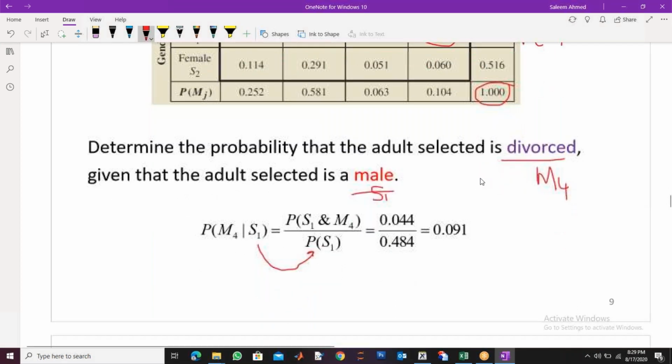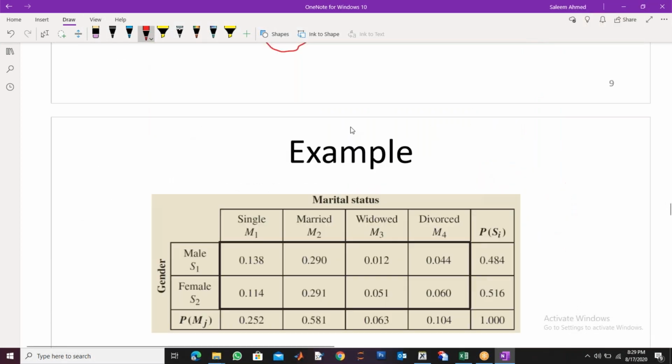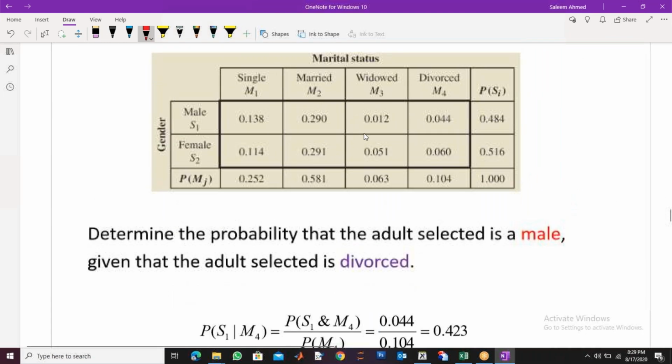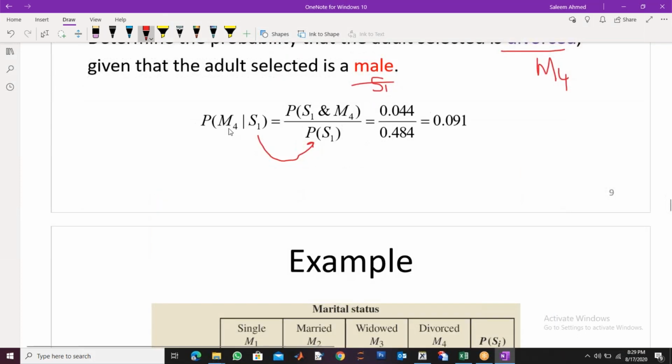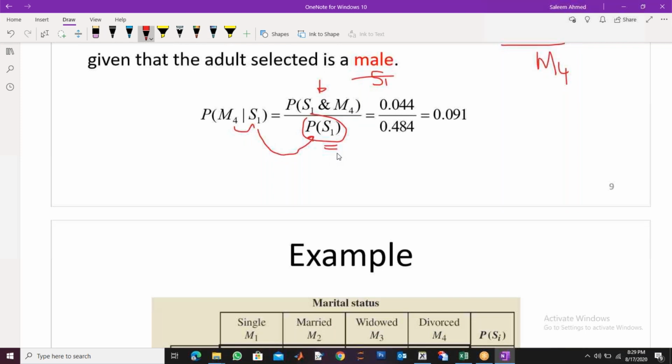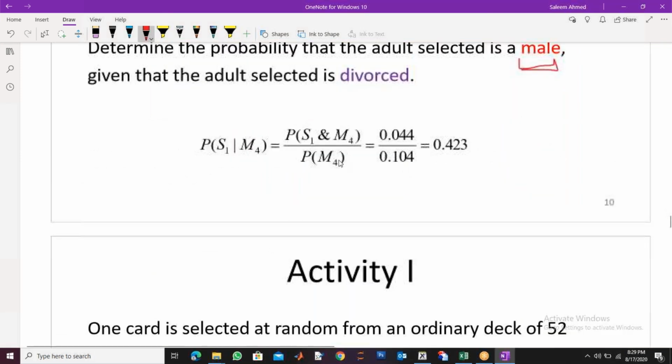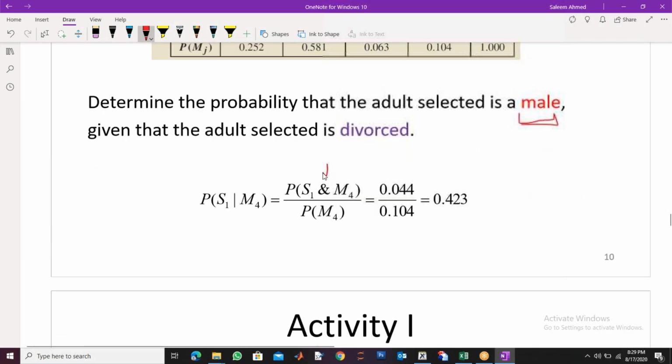You can answer more questions from this same table. In the same question set, take the opposite: what is the probability of being a male given that he is divorced? The opposite now, S1 given M4. So the top one will not change, because if you swap S1 and M4, nothing changes. Only the denominator will change. If you bring M4 here, it means M4 will come down here. So your formula will slightly change. The numerator is the same.